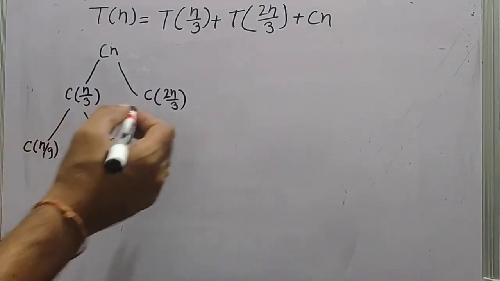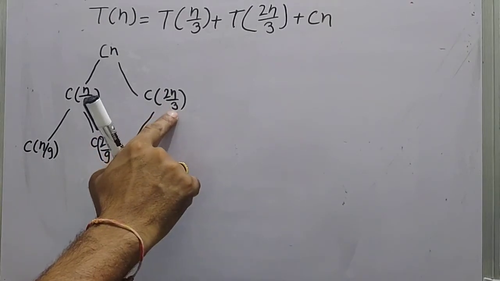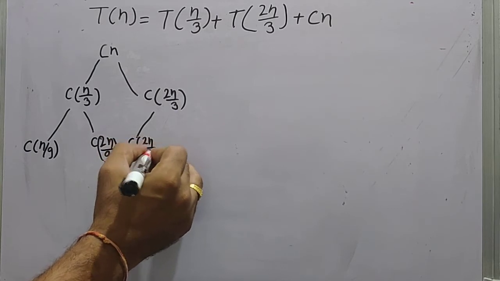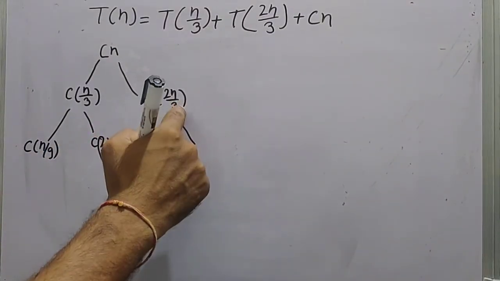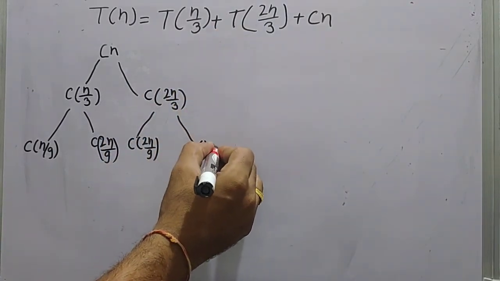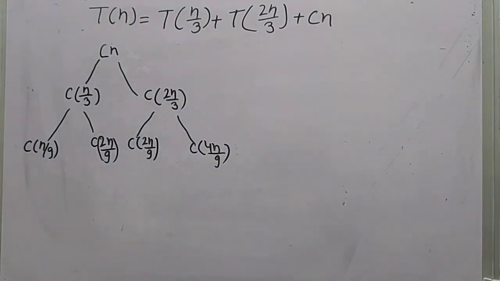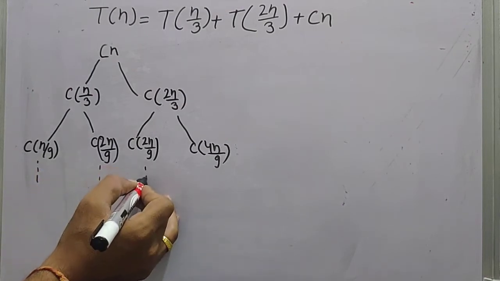Okay. Similarly, if you go to this level, so this is n by 3, it means C 2n by 9. Okay, and this will be 2n by 3, so this will be C 4n by 9. Okay, in this way your tree will grow.